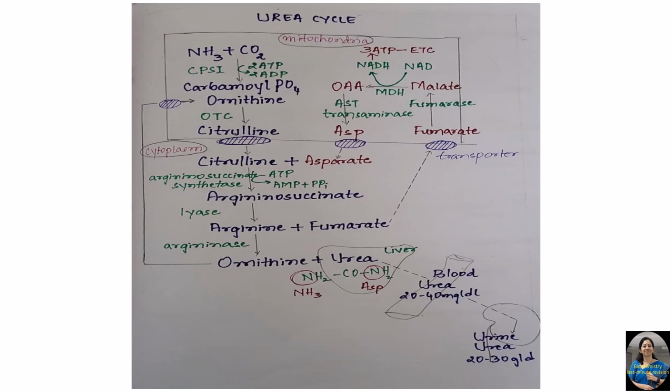So the urea that is formed from the ammonia is released into the general circulation, and the concentration of blood urea is around 20 to 40 milligram per deciliter. Now this is taken up by the kidney. It is freely filtered. 40% of the urea gets reabsorbed and the remaining gets excreted, and around 20 to 30 gram per day of urea gets excreted by the kidney. So the molecular formula for urea is CONH2 NH2. There are 2 nitrogen atoms, and the source of these 2 nitrogen atoms comes from ammonia and aspartate.